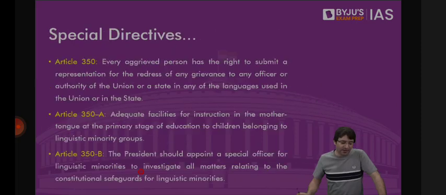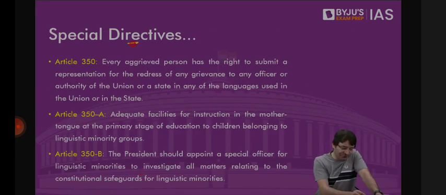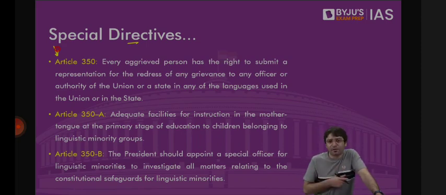Then what are some special directives? Article 350 of the Constitution. I have a complaint. The complaint is, I am not given the ration card, I am in Tamil Nadu. I am not given Aadhaar card, I am in Tamil Nadu. Clear? I will have to approach the authorities in Tamil Nadu. Why are you not giving me the ration card?